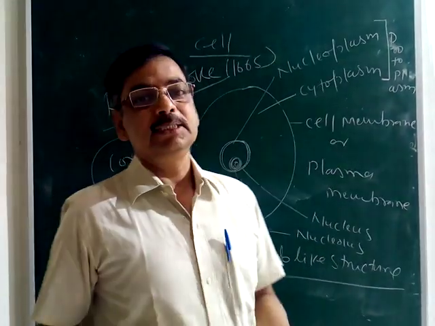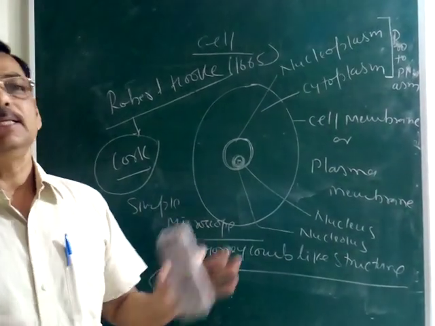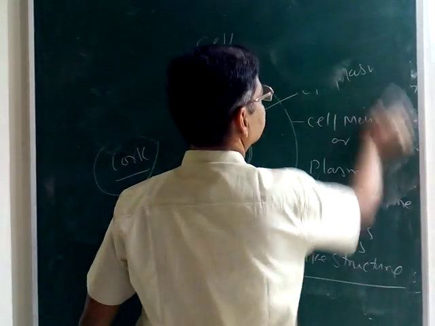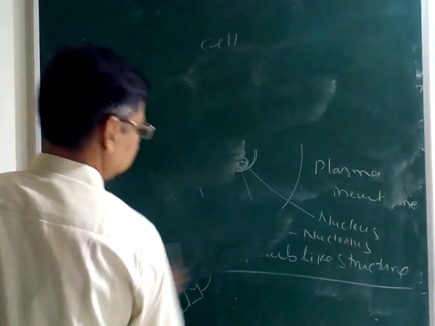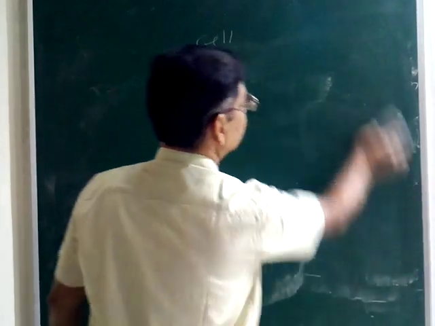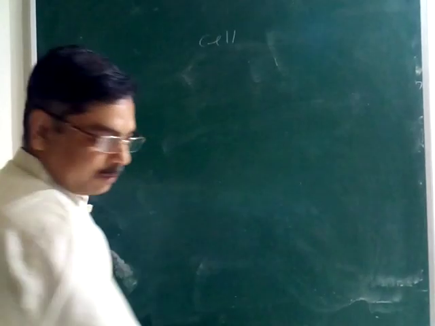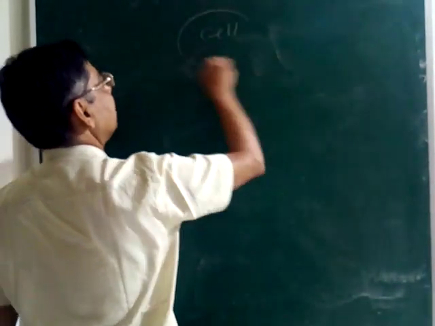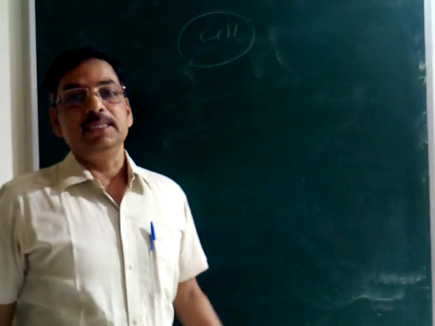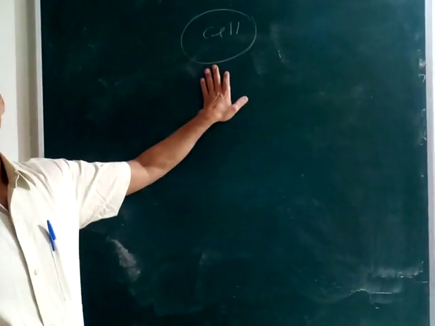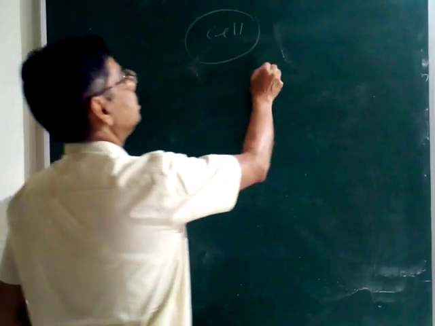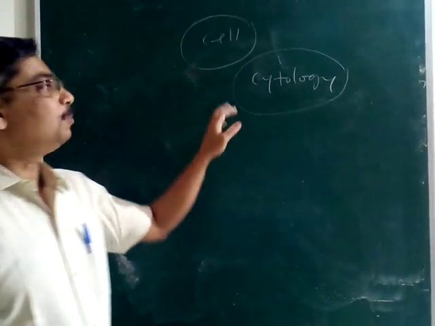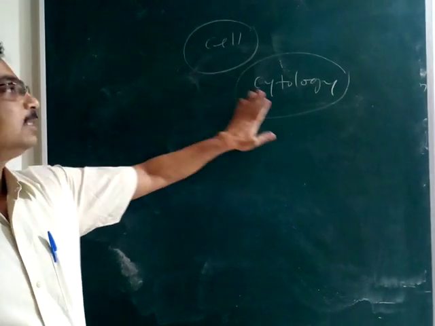Now we can divide the cell into two categories, plant cell and the animal cell. Before going to the structure of the plant cell and animal cell, we will go a little bit into the history of the cell. The branch of biological science which studies the cell, that is known as cytology.